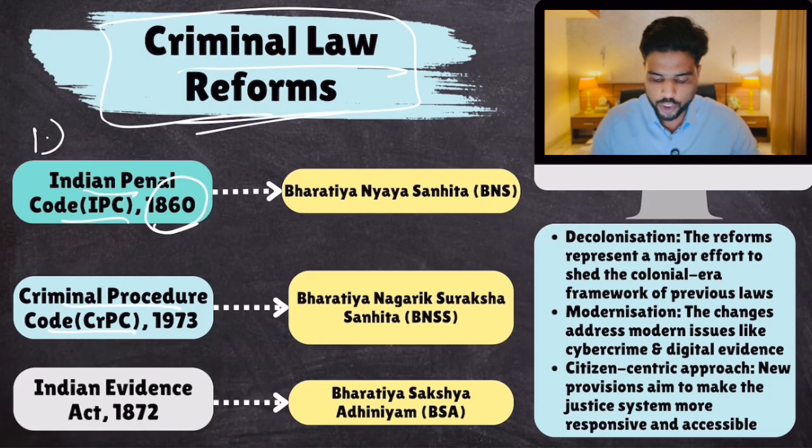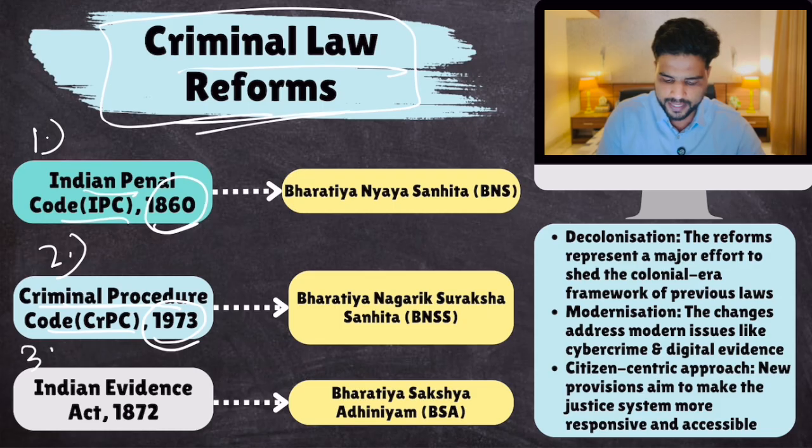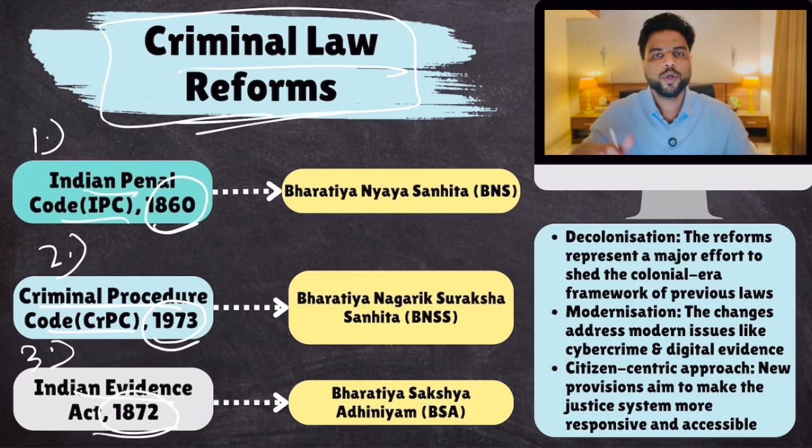Then the Criminal Procedure Code, 1973. It basically lists down the process of catching, arresting and punishing the criminal, the entire process, how the case would be fought in court, all the rules and regulations with respect to the entire procedure in criminal cases. And how the evidence would be collected and presented in the court is mentioned in the Indian Evidence Act, 1872. Which evidence is admissible in court, which is not, is found in the Indian Evidence Act.